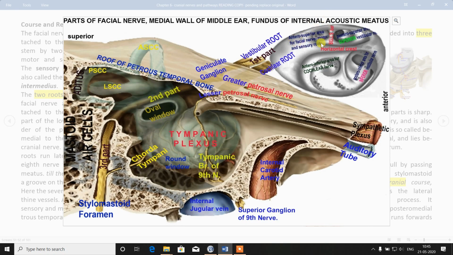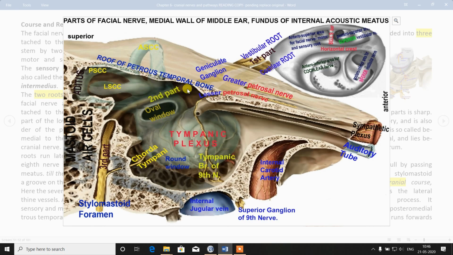Motor and sensory roots both transmit from the antero-superior area of the internal acoustic meatus. From here, the first part of the facial nerve starts. Here there is an acute turn, called the geniculate ganglion. From the genu, the second part starts. It goes obliquely downwards. In the vertical part, your third part, it exits through the stylomastoid foramen.